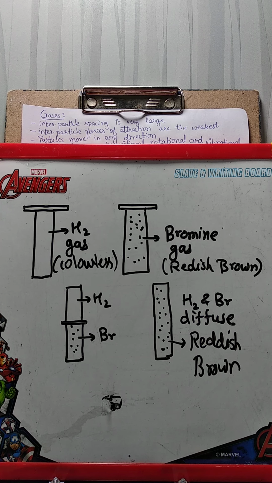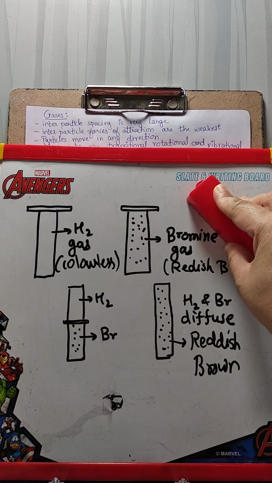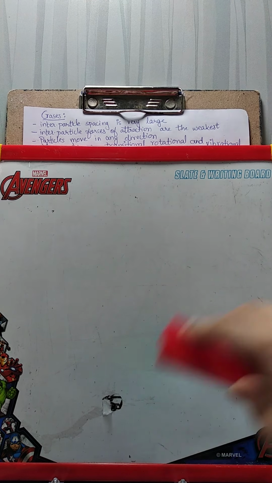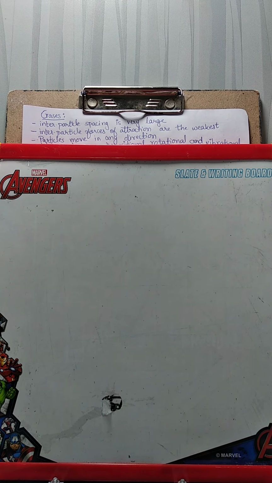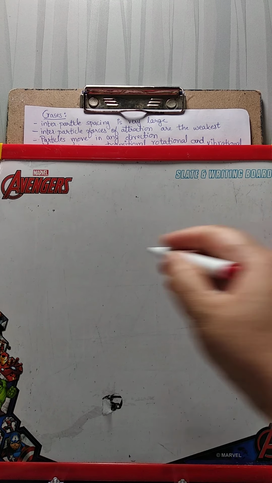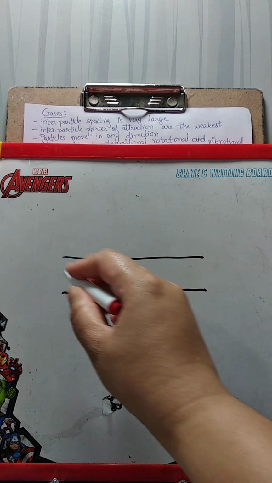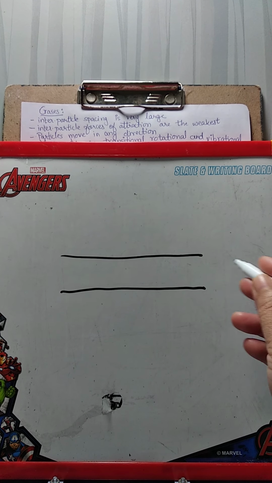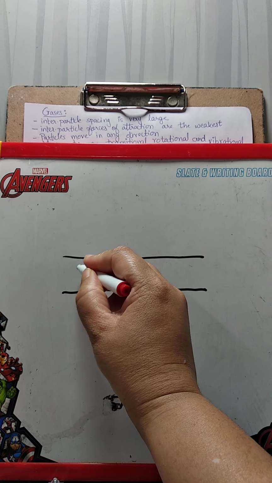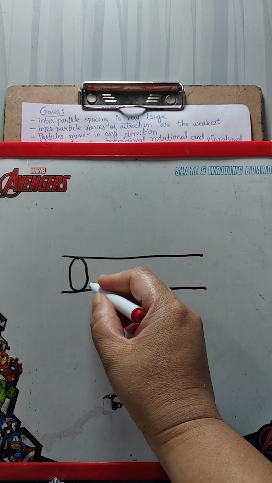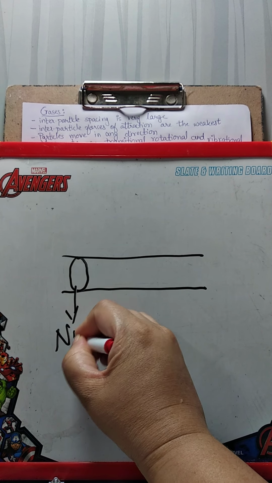Okay, there is another example where we will see how diffusion and densities of gases are interlinked. We have taken this tube, which is open from both sides, and we have kept a cotton gauze dipped in ammonia solution.